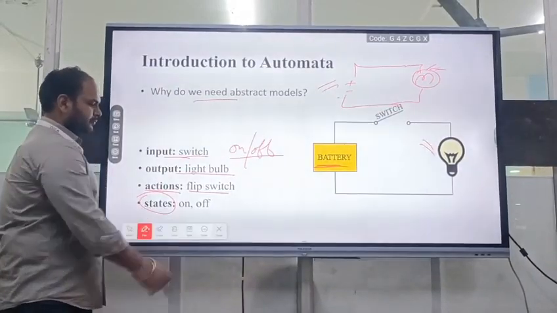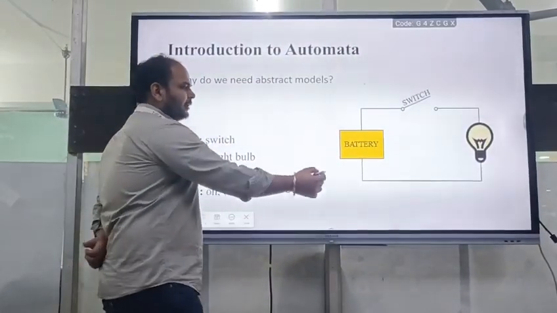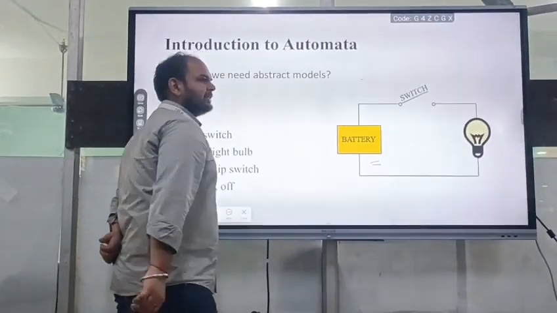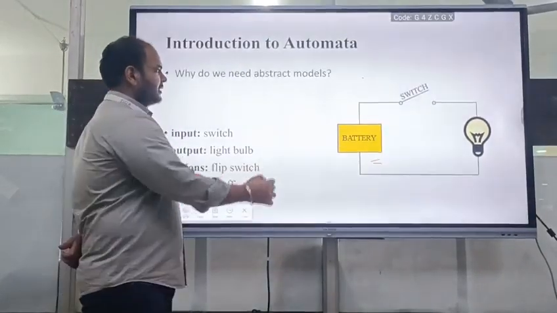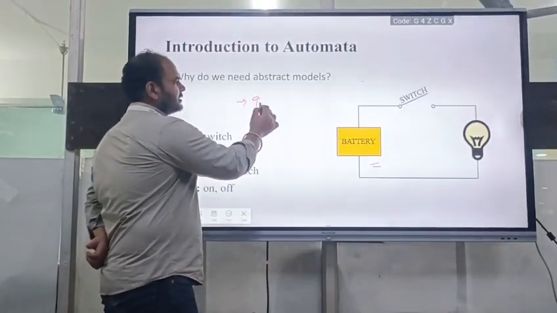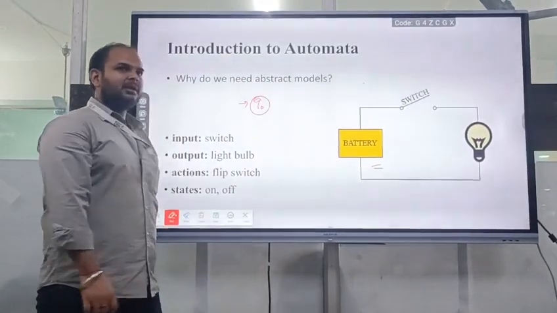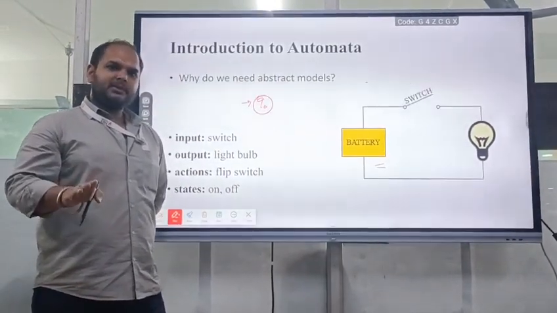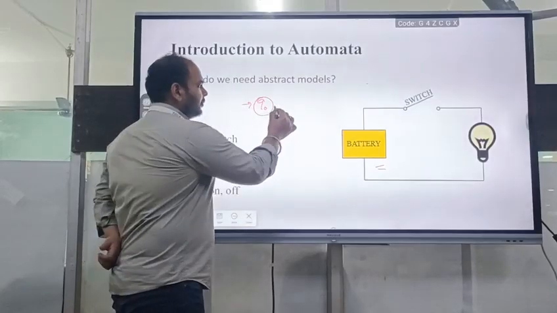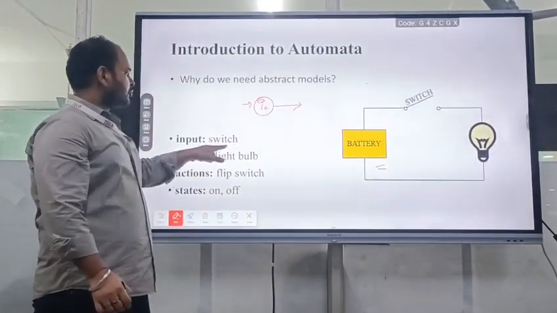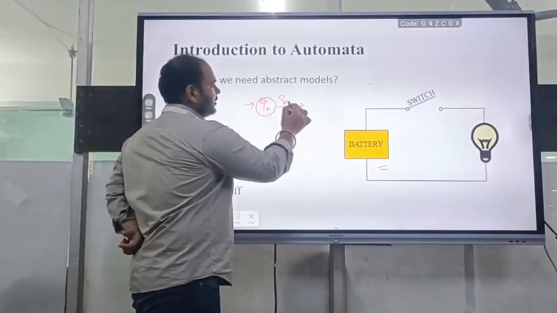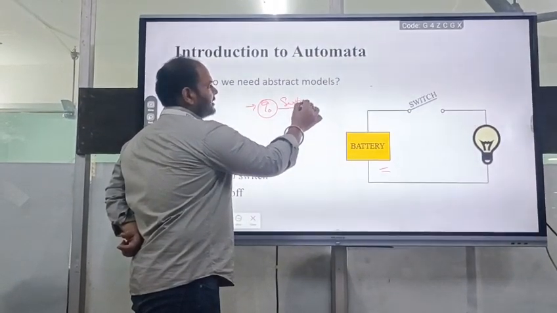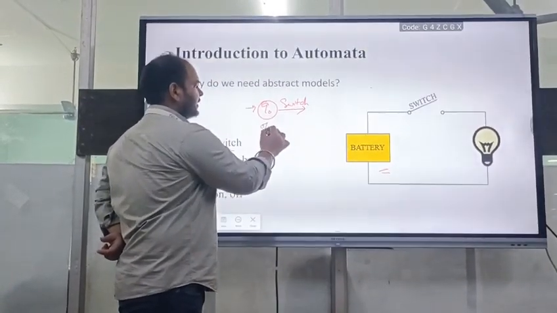That's all. According to this abstract model, if I have to create the transition diagram, how will I create it? Suppose I am sitting at the Q0 state. Q0 state means I am taking it as the initial state. In that case, my switch is off. It means I need to give some input. What will be the input? Input is a switch. So in that case, I am giving my input as switch.